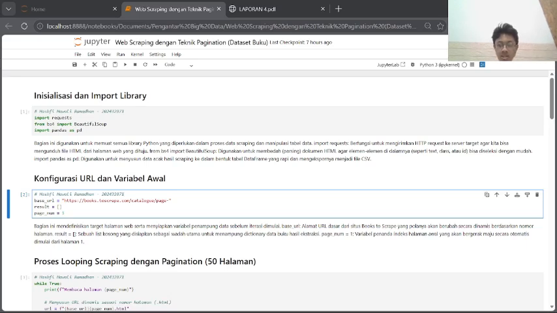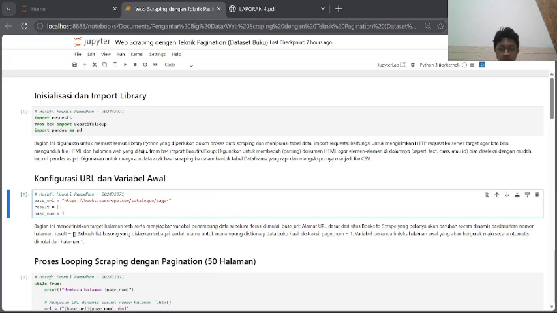Okay, step one is initial setup. In this first cell, I'm importing three essential libraries. We have requests to send HTTP requests to our target website, Beautiful Soup to parse and tear down the raw HTML structure, and pandas to format our final data into tables.